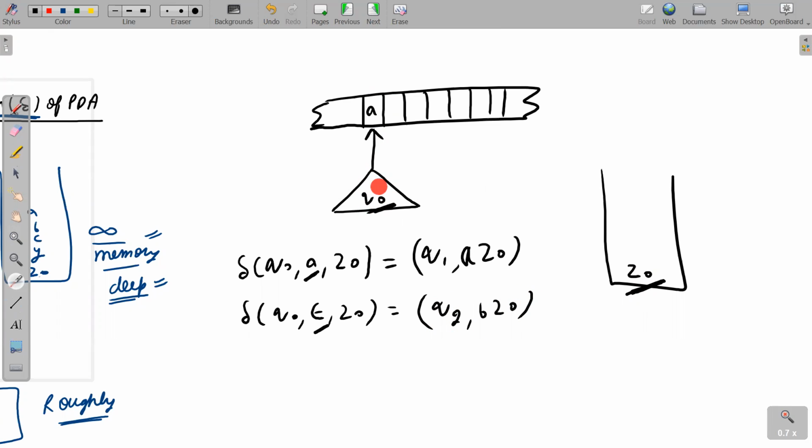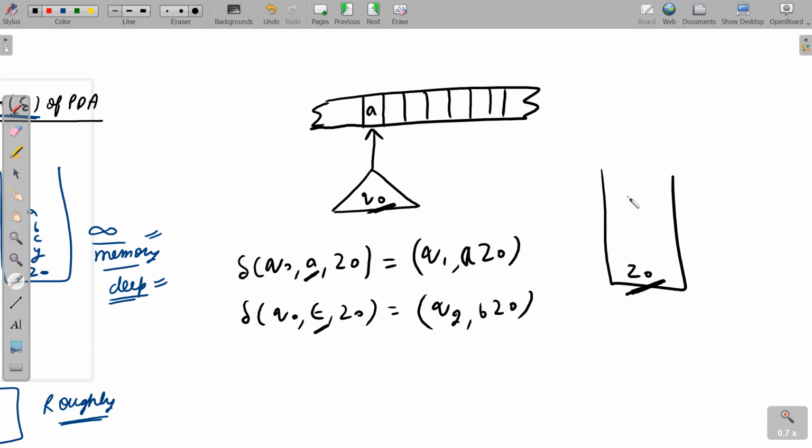And if this PDA is behaving maturely, or if the PDA is a mature kid, then it will say that I am at Q0, and as soon as it reads Z0 from the stack, it will say okay, I have read Z0, no need to worry. I will first read this A from the tape, and then I will move to Q1 and A Z0 will be pushed onto the stack.